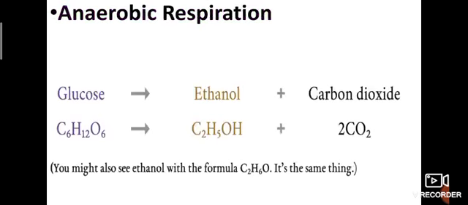In anaerobic respiration, the food directly gives the energy: glucose gives ethanol plus carbon dioxide. For example, fermentation. Do you know the fermentation process? That is anaerobic respiration.